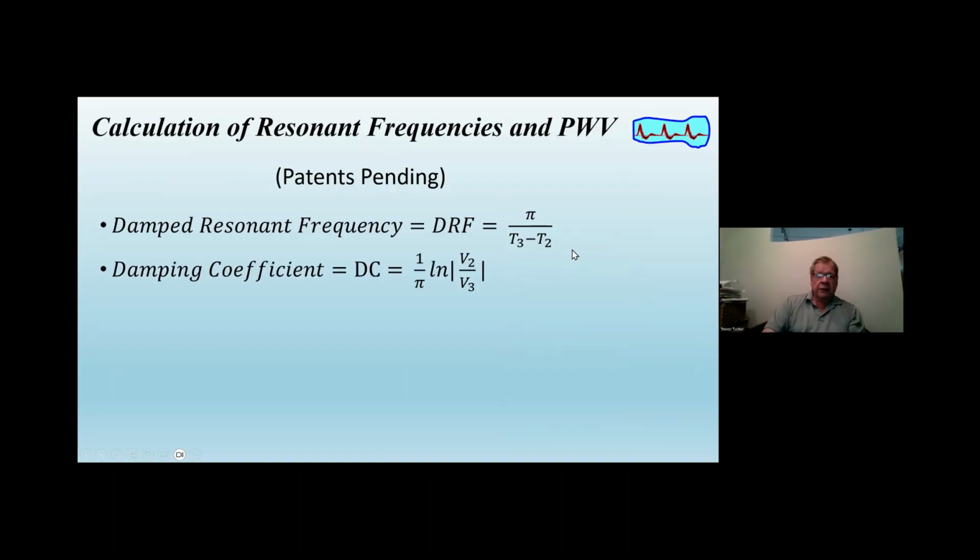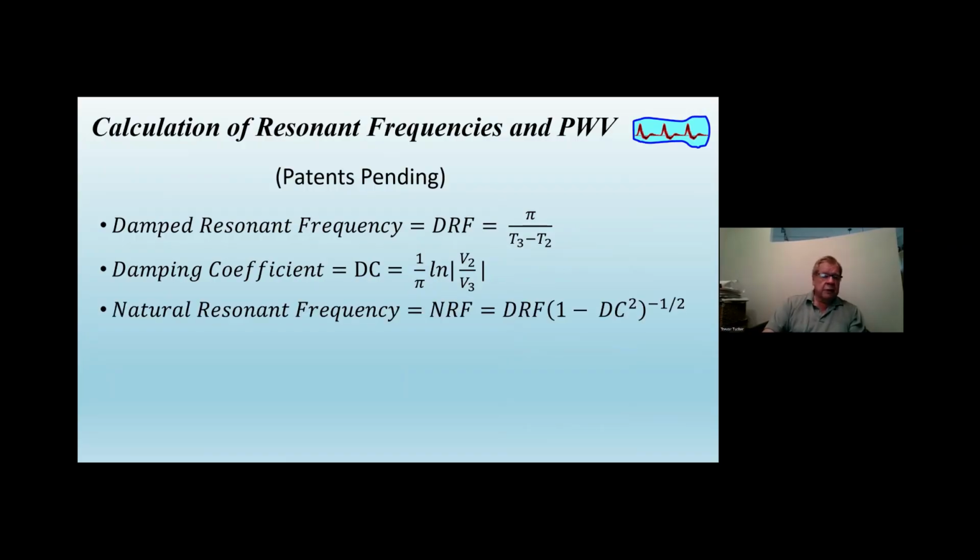The damping coefficient is given by the relative peak velocities, and the natural resonance frequency is dependent on those two others by this equation. But in this, the natural resonance frequency becomes a new measure of the response, or the arterial elasticity of that artery.